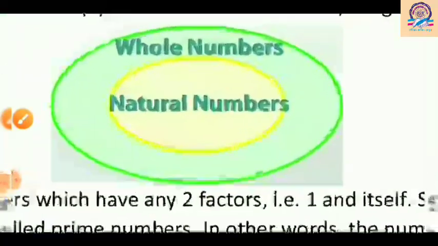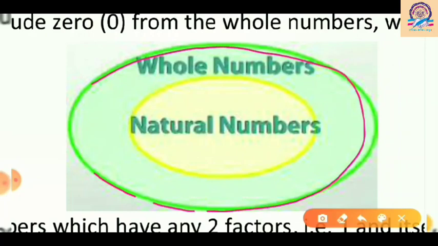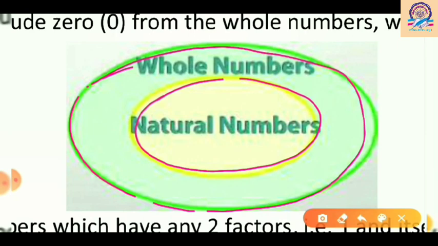So here we have a picture to understand the relationship between natural numbers and whole numbers. Here you can see in a big circle it is written whole numbers, means all are whole numbers. But in a small circle it is written natural numbers. Whole numbers include 0, 1, 2, 3, 4 and go to infinity. And natural numbers just exclude 0, means they have no 0. So 1, 2, 3, 4 and so on.